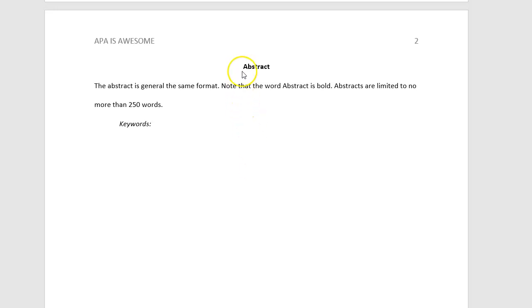So you'll notice that the word abstract is capitalized. It is also bold and centered. And then you're going to include your paper abstract. What you'll notice is that the abstracts are limited to no more than 250 words, and they're all going to be evenly left aligned. And then you're going to include the keywords. To include the keywords, you will indent, and write the word keywords capitalized in italics. You'll notice that it is not bolded. And then you're just going to list all of the keywords that you have chosen for your paper. They will also be italicized.